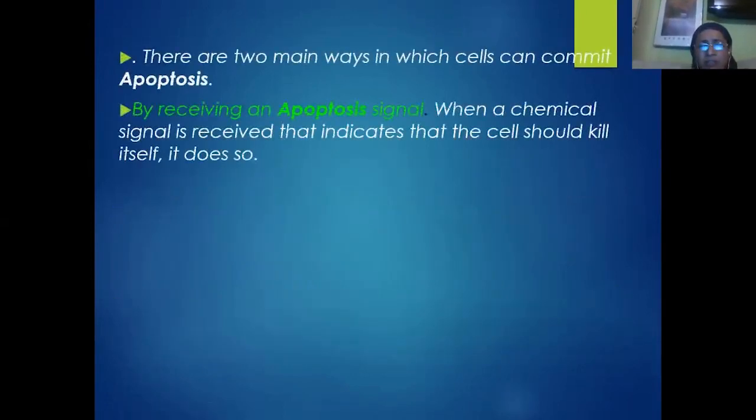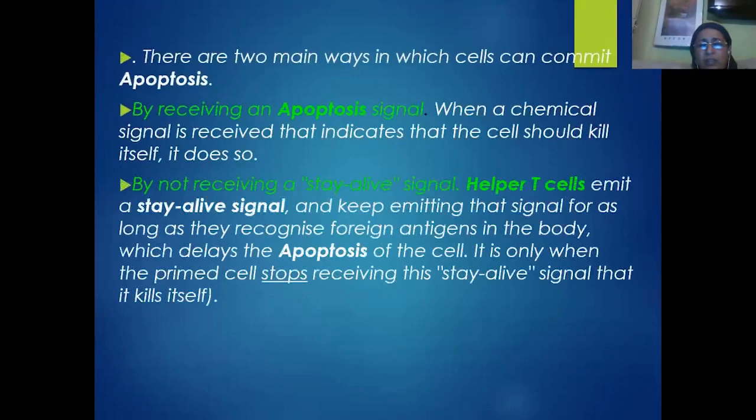Apart from that, during immunological reactions, we also see two types of initiation of apoptosis. Apoptosis is nothing but programmed cell death. Apoptosis is initiated when a chemical signal is received that indicates that the cell should kill itself. So it does so.